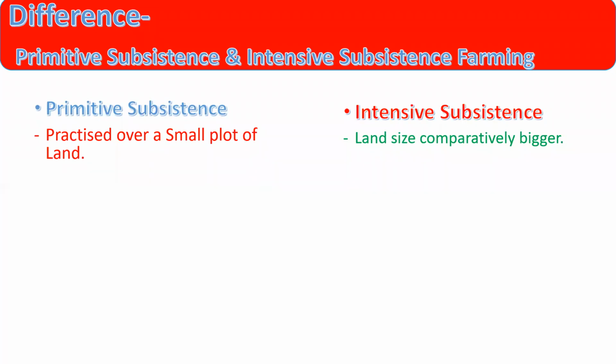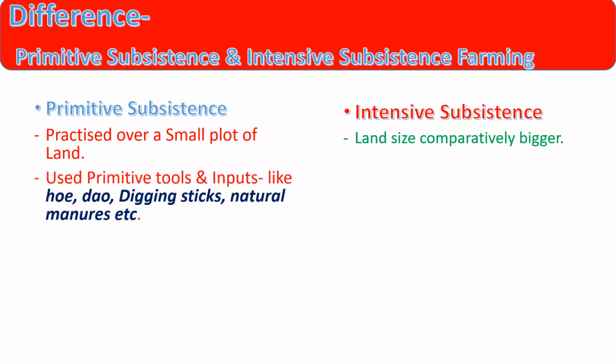Second thing, in primitive subsistence farming, the farmer uses primitive tools and methods like the hoe, dao, digging sticks, and natural manure. On the other hand, in intensive subsistence farming, the farmer uses modern inputs so that he gets more and more output. He uses HYV seeds, insecticides, pesticides, etc.